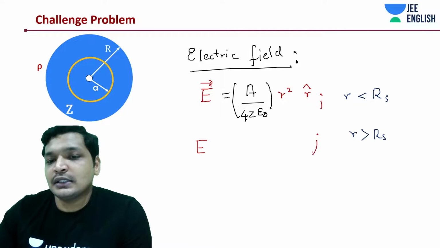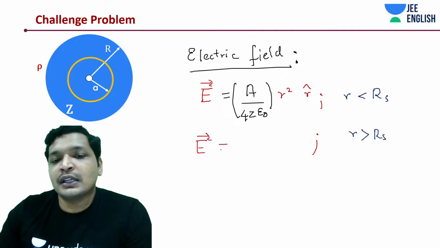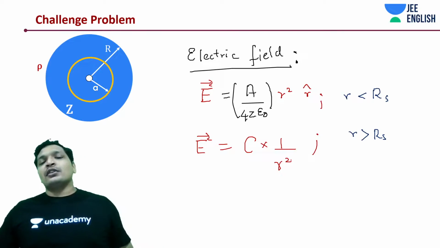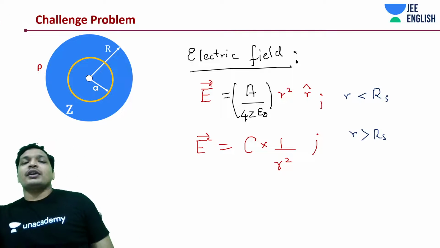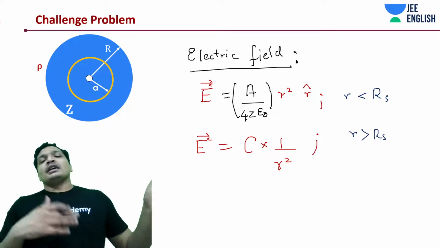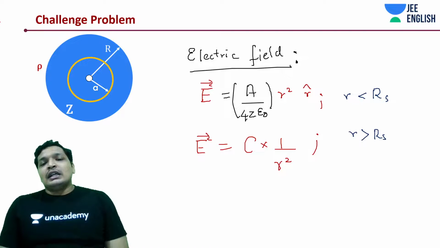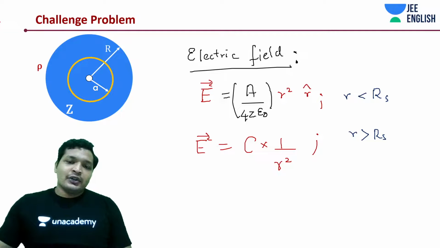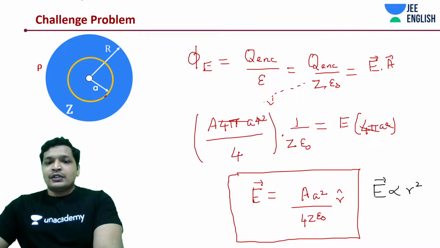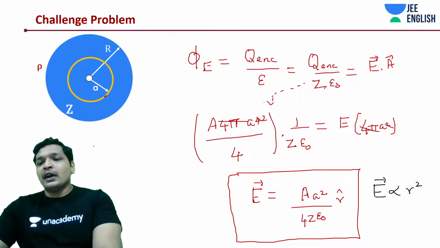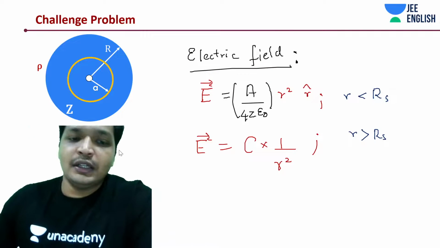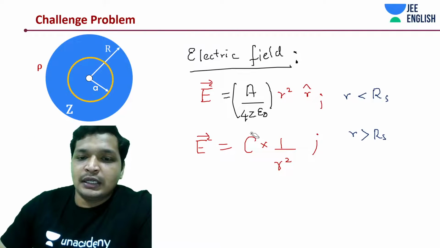Really simple, guys. I told you since the beginning, it is the simplest thing that you can do. Some constant into 1 by, because total charge has been enclosed, and this will vary from 0 to R. You can simply, in the earlier integration, substitute R instead of A, and then do Gauss's law, etc. You'll still get it quickly. Instead of A to the power 4, it will be R to the power 4, and you will get the equation. If you want to derive it, we can quickly derive it within a few minutes.